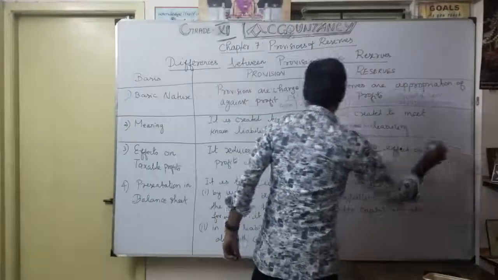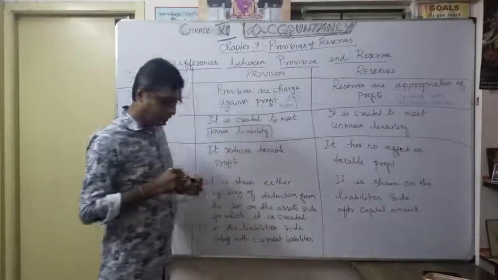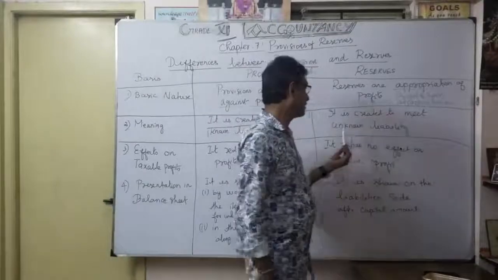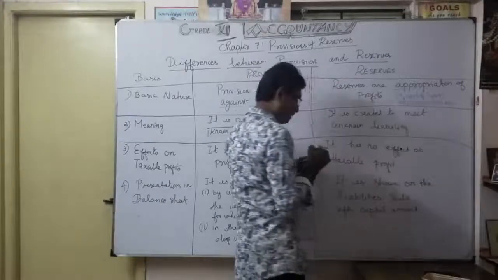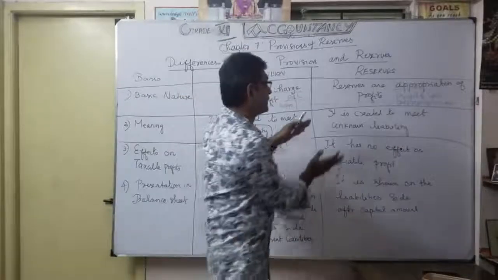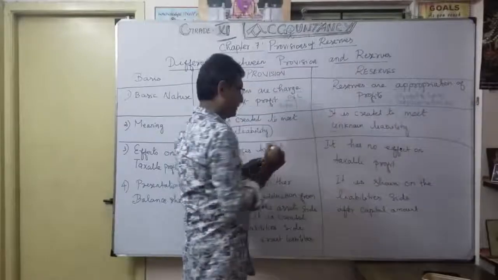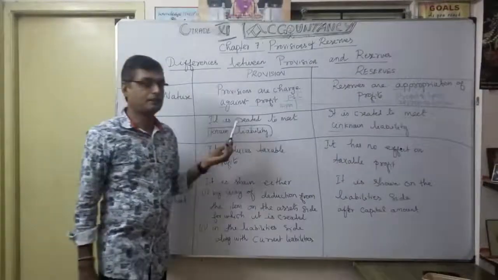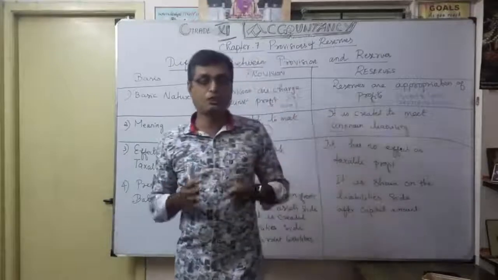This word is very important: known liability. That's why you are going to create a provision. But for the reserves, it is not a known liability, it is for unknown liability. It may or may not arise, but you want to maintain some reserve to meet unknown liability. Under provision, for known liability you want to create. According to reserve, for unknown liability you want to make a reserve. Now understood. That's very, very important.